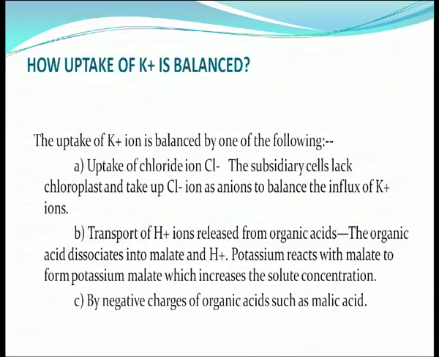and transport of hydrogen ions, which are very much necessary for the increase and decrease of pH and also acidity, right? So, transport of hydrogen ions is released from the organic acids. The organic acid dissociates into malate and hydrogen ion. Potassium reacts with malate to form potassium malate, which increases the solute concentration, and also by negative charges of organic acids such as malic acid.